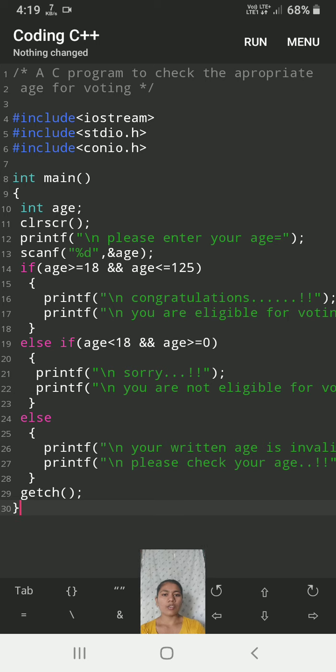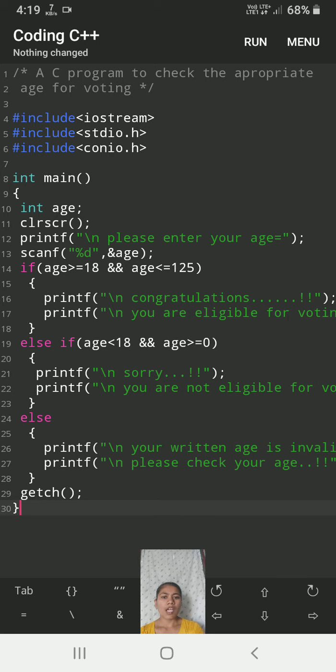Then we are including the main function. Without main function, our program will not be executed. Hence, we are including the first main function, int main. Then we are using a curly bracket. It is the start of main function.